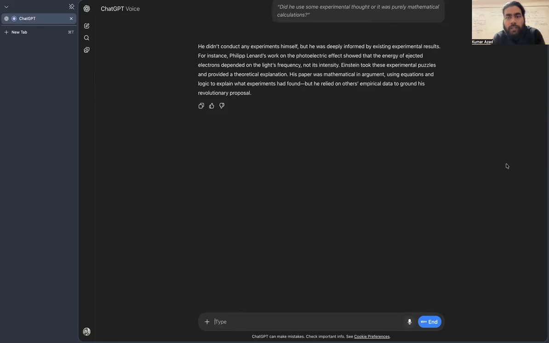Photoelectric effect, so that the energy of the ejected electron is dependent on the light frequency, not its intensity.